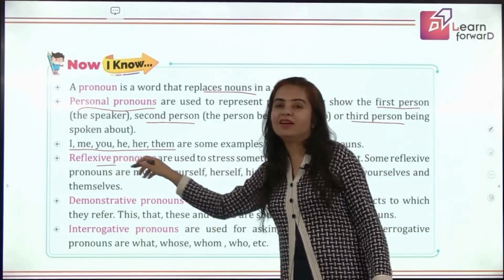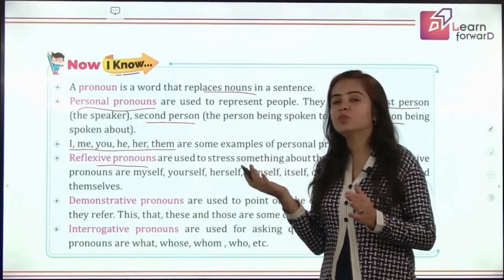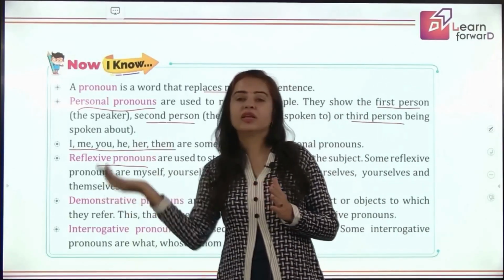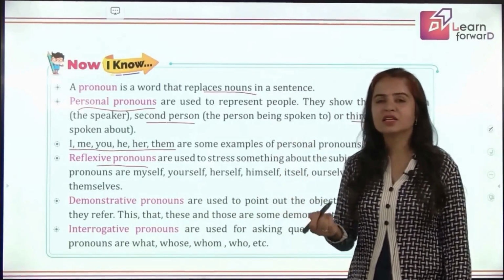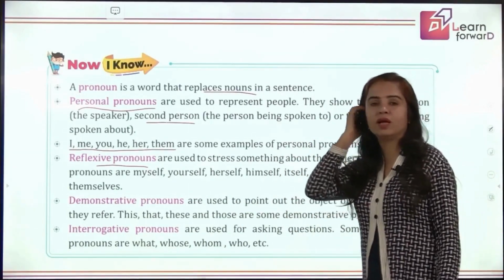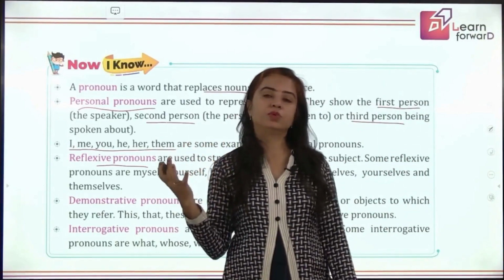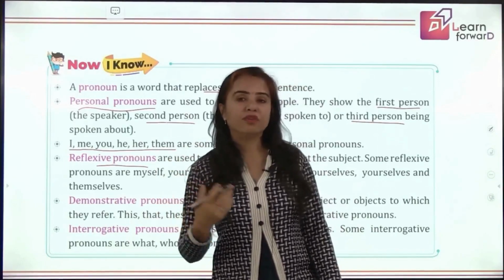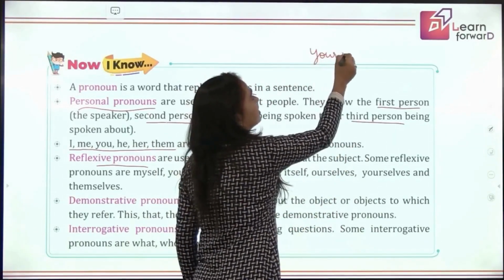Then we have learned that reflexive word comes from the word reflection, and such pronouns are when the action gets reflected to the doer of action, like myself, ourselves, himself, herself, yourself. And remember children, here one thing, your is used for singular as well as plural. Now when we are using the reflexive pronoun for this, for singular we will say yourself.